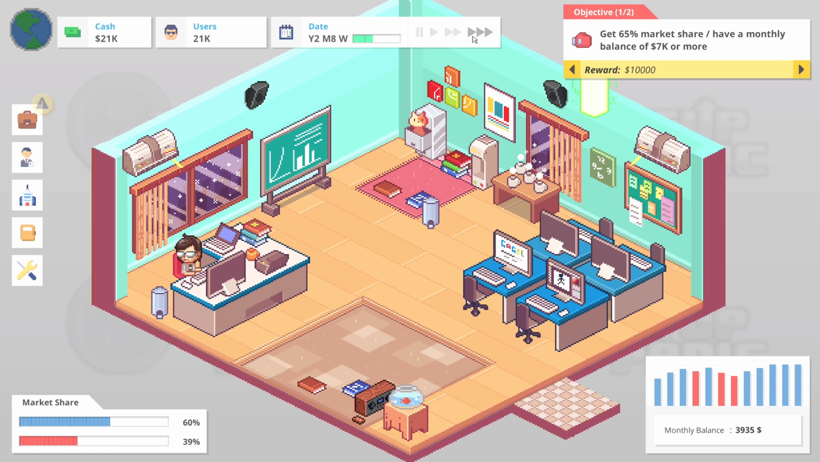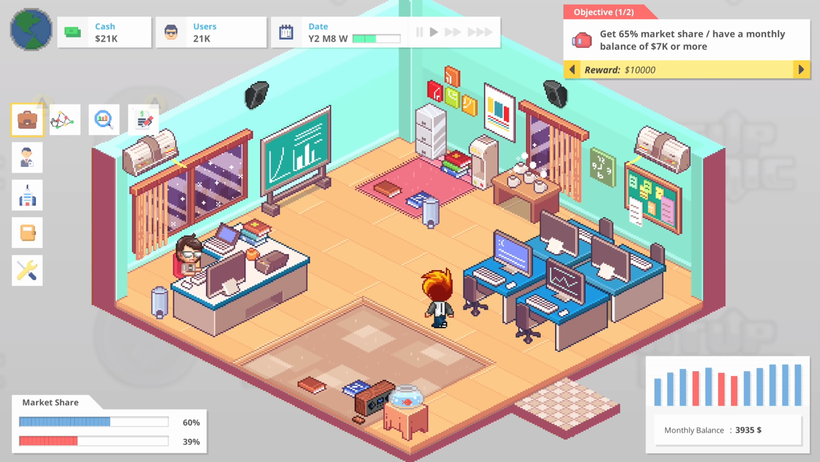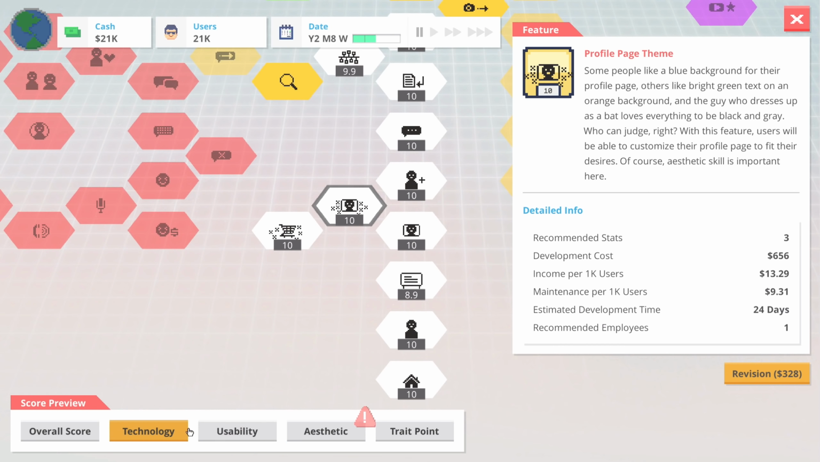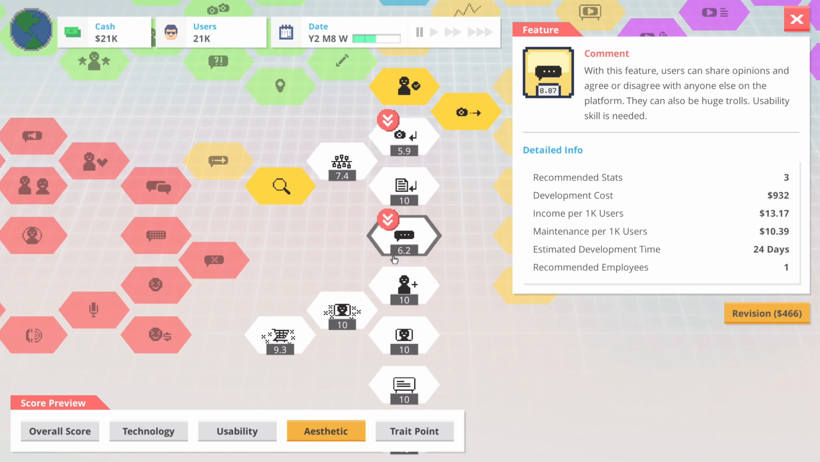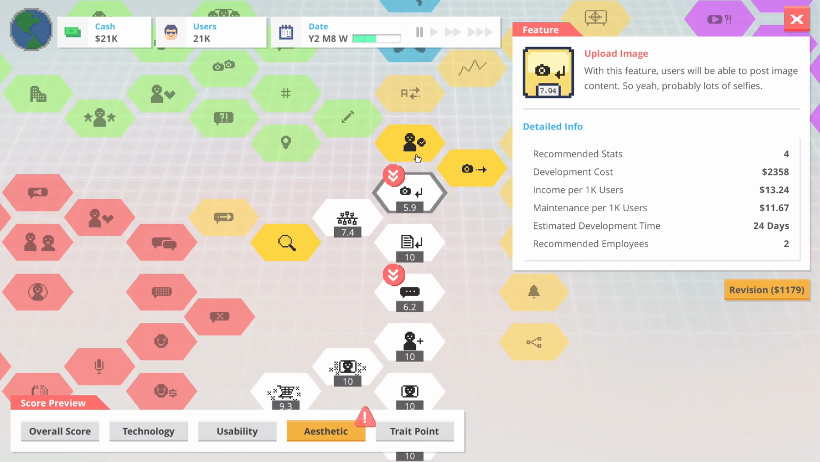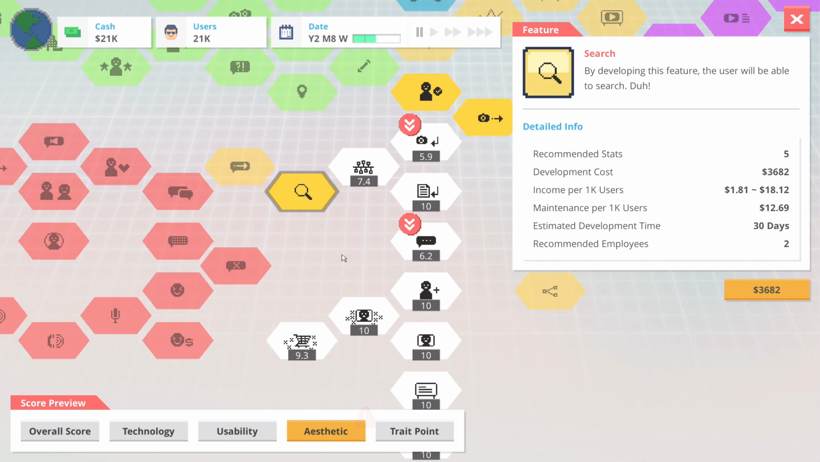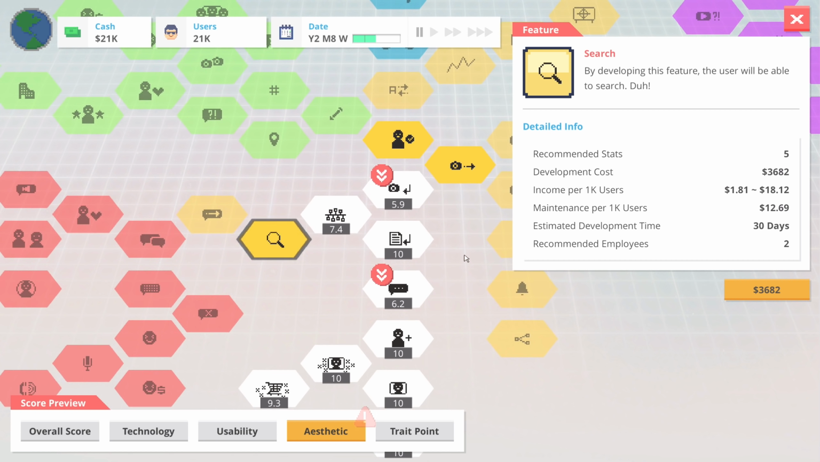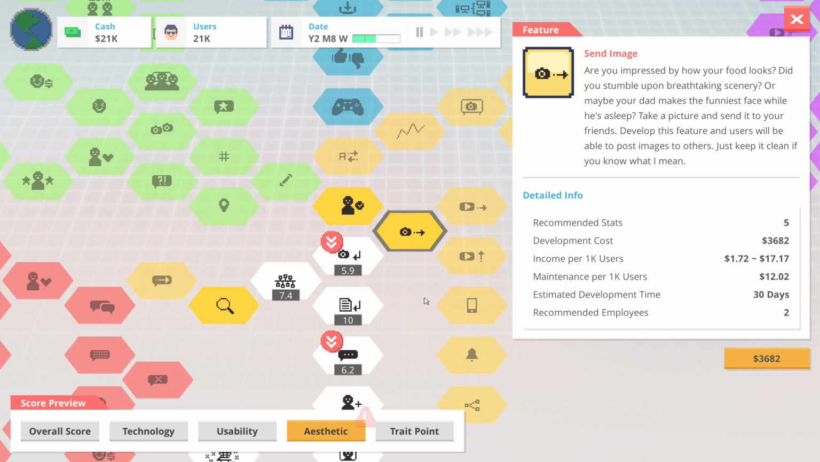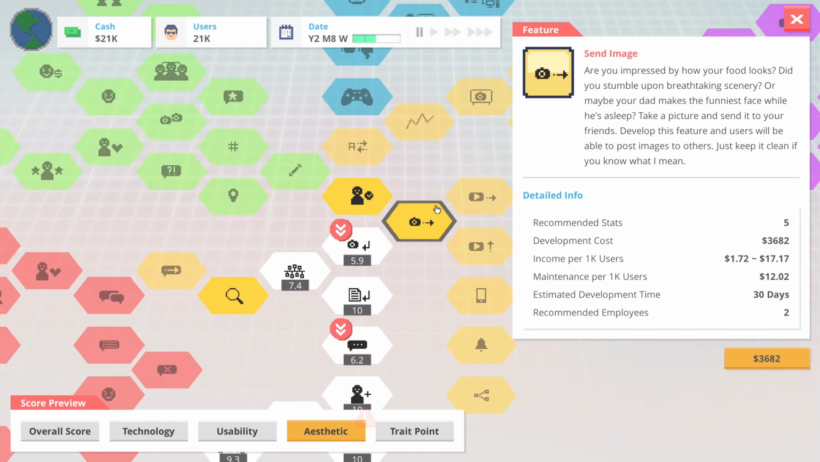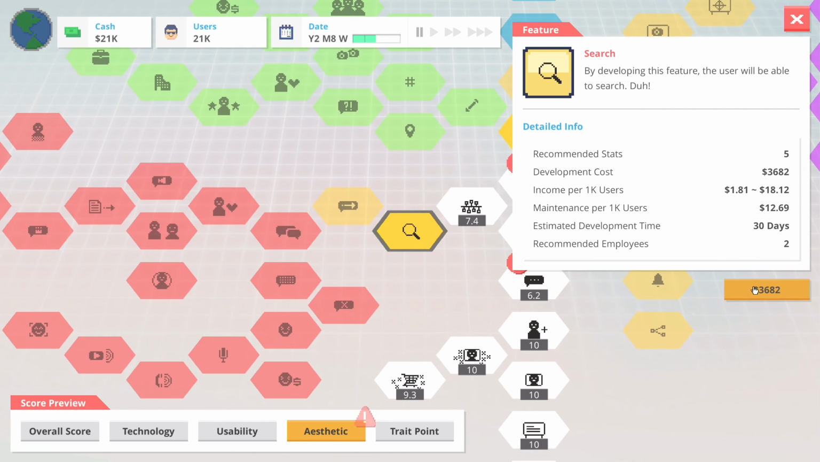So Robbie's back. He's feeling much better. And I guess at this point we could probably start looking into a project. So aesthetic is still suffering on things like the comments and uploading image, but I think a new feature might not be a bad idea. So let's do sending images, or let's see, 30-day development time. Either way, it's going to be 30 days.